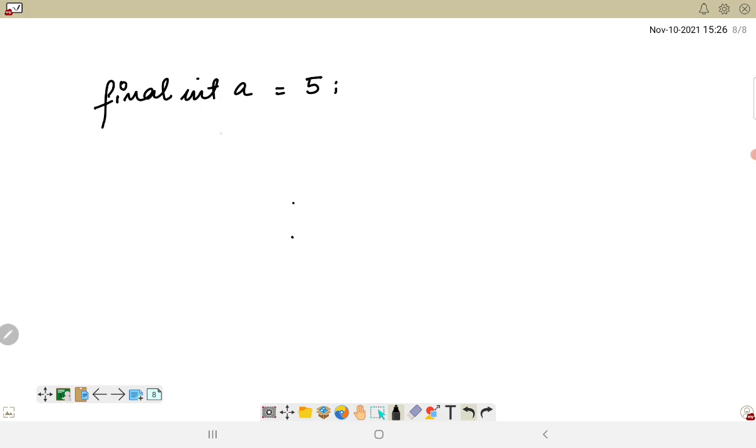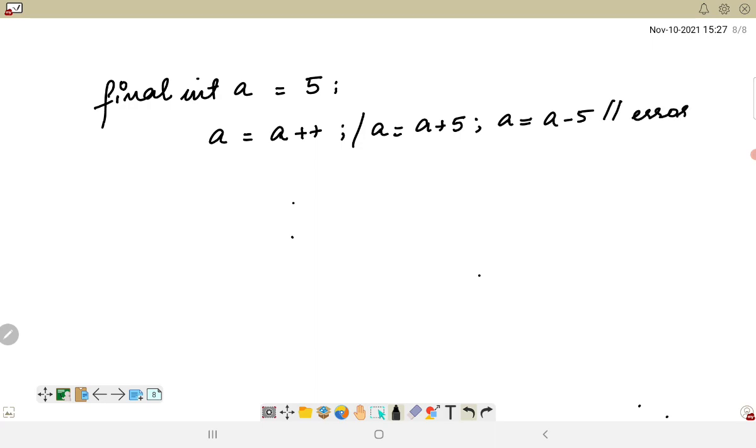Now if I write a statement like a is equal to a plus plus, or a is equal to a plus 5, or a is equal to a minus 5, all of this will throw a compile time error, saying that since a is a final variable, it cannot be changed. We will not be able to change the value of this final variable.